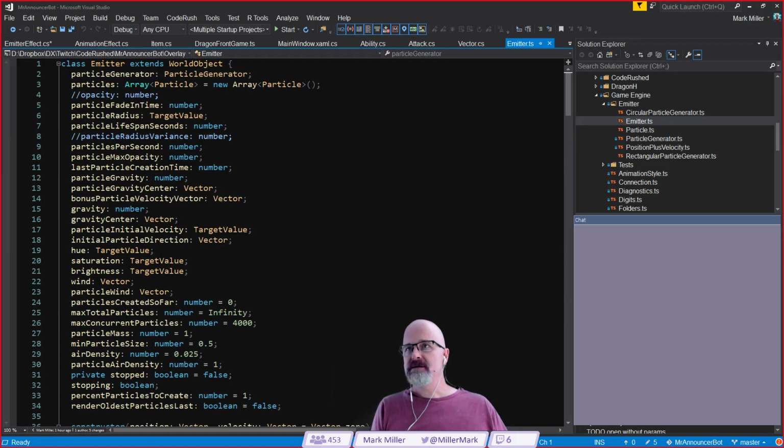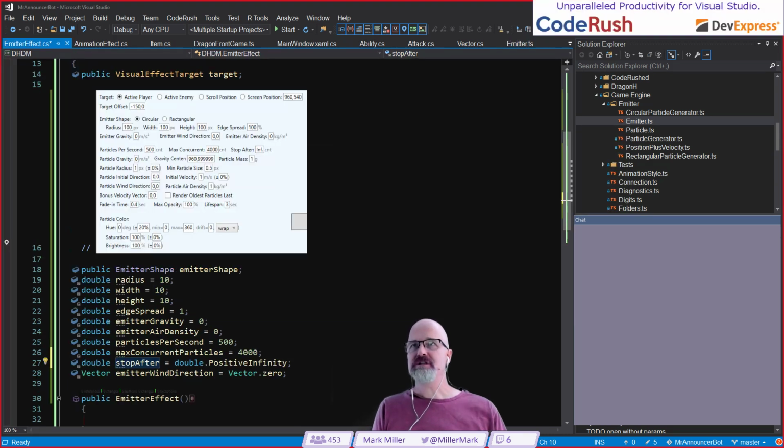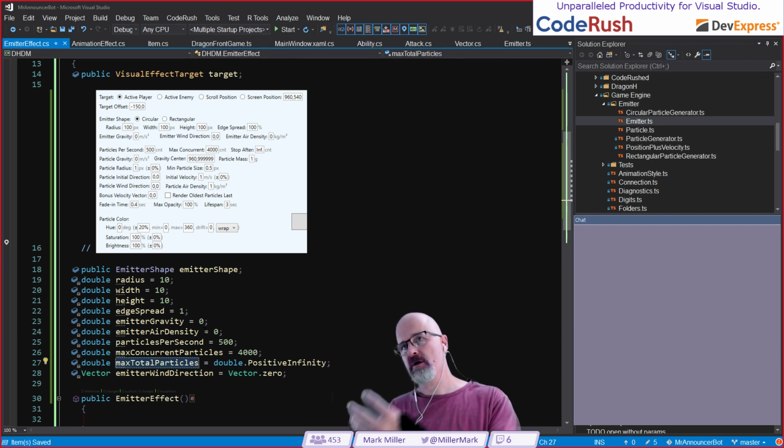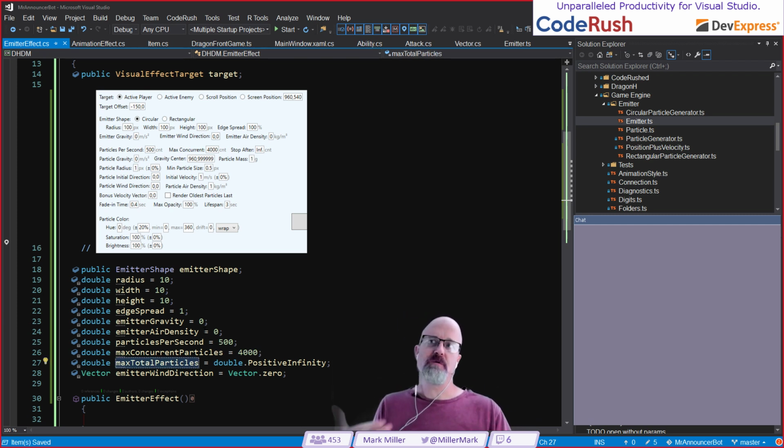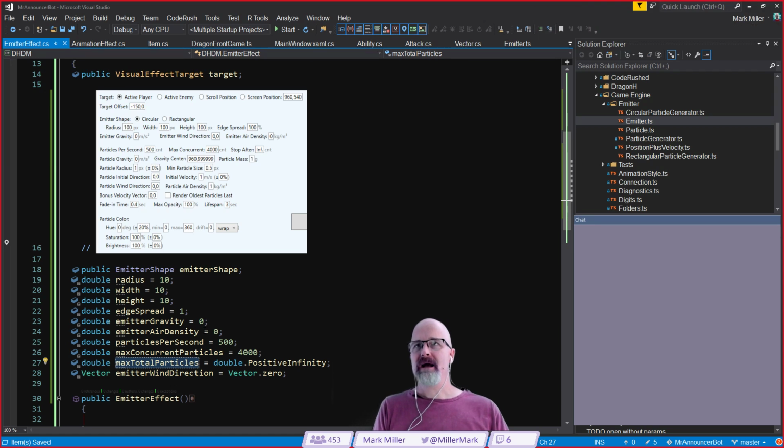That is max total particles. That's what that is. I just changed the UI because I wanted it to be a little easier to read. But I want to keep this the same so that our code looks like everything's matching up the way it's supposed to be. Max total particles, that's our stop after. I will put a comment here in the UI.